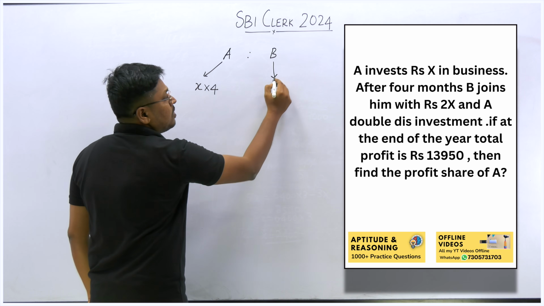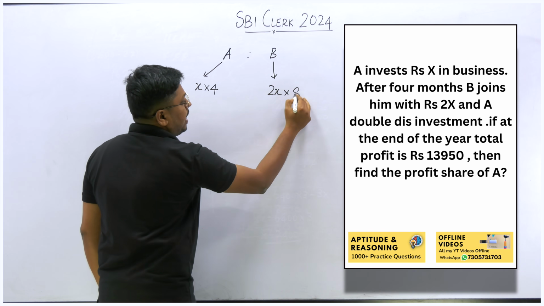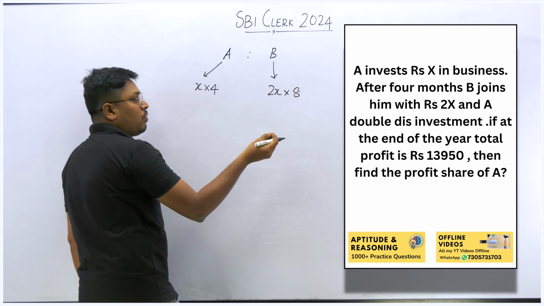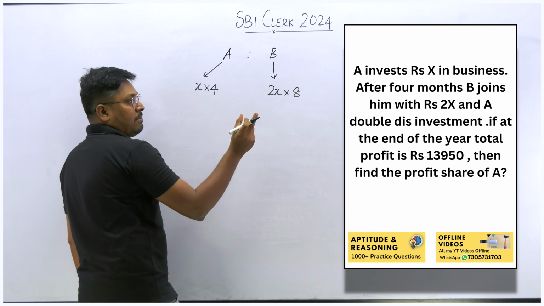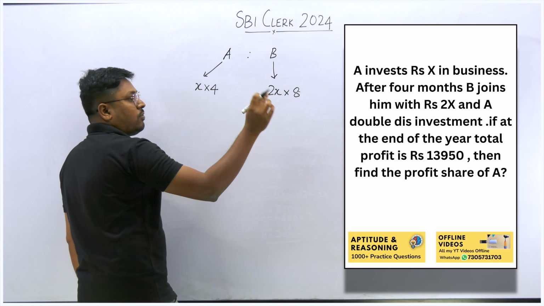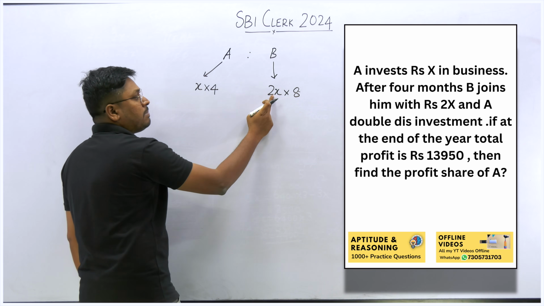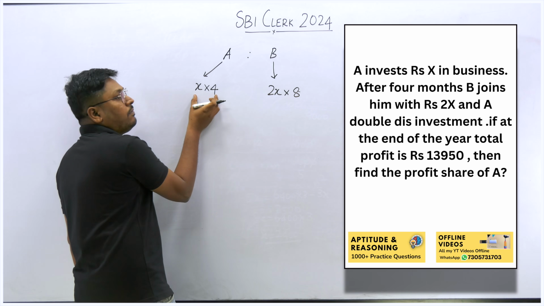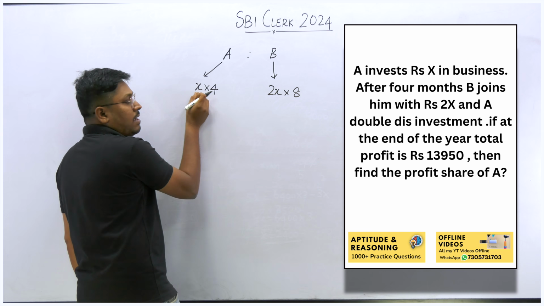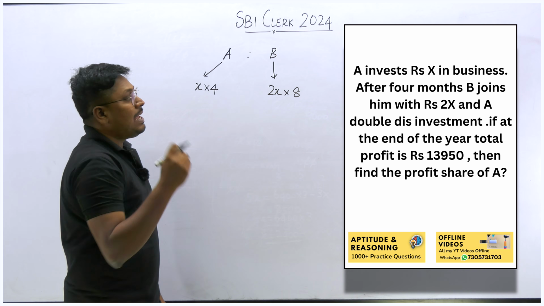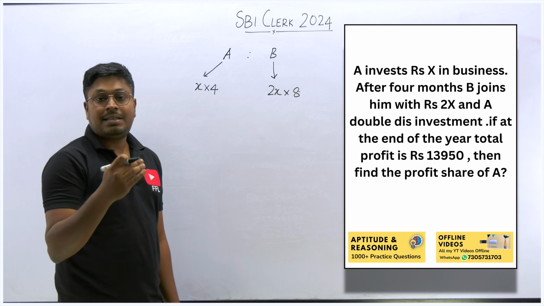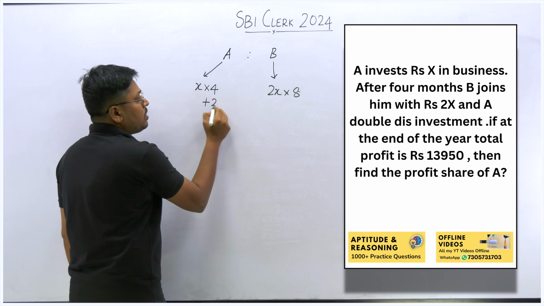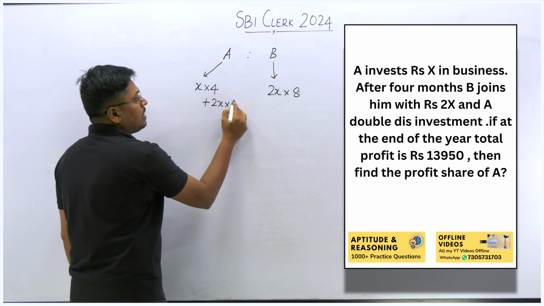So B's investment is how much? 2X into 8, because B's investment is 2X and he is joining the business only after 4 months. The complete business is for 12 months, and when you subtract 4 from 12, the remaining is 8. So 8 months the person B will be in the business. Now we can come to A. For the first 4 months, his investment was X. After 4 months, A doubled his investment. Already he was investing X, so now he doubles the amount, which will be 2X, for the remaining 8 months.